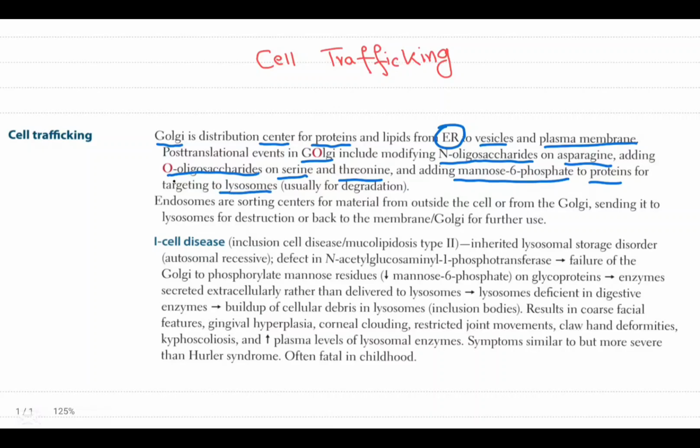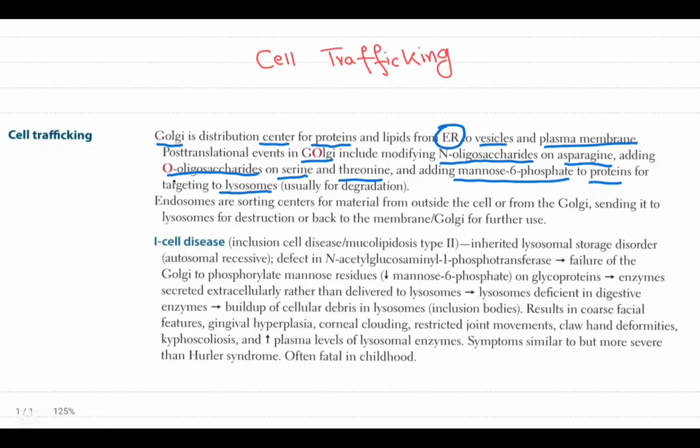Golgi is basically the distribution center for proteins and lipids from the endoplasmic reticulum to vesicles and the plasma membrane.